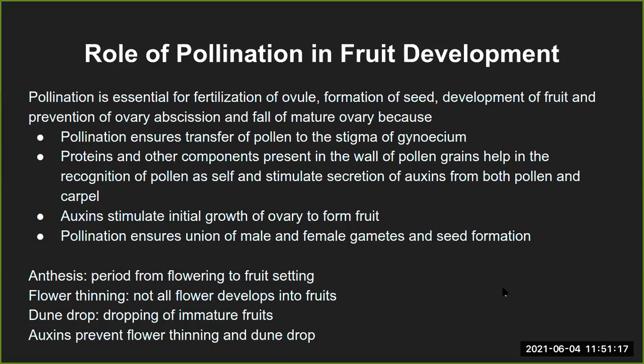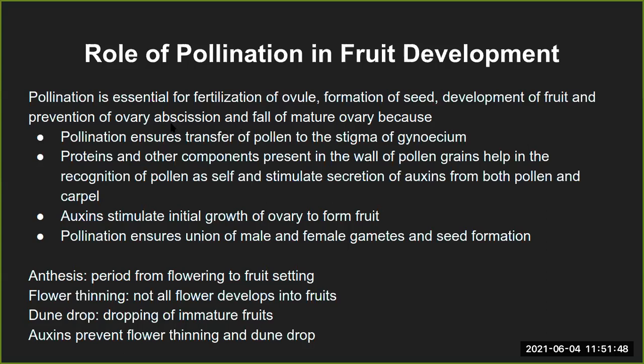Pollination is the most important process for fertilization of the ovule with the male gametes from the anther, and then ultimately formation of the seed and development of the fruit, and subsequently complete fruit development. And then prevention of ovary abscission, that is, abscission is a kind of cutting off.